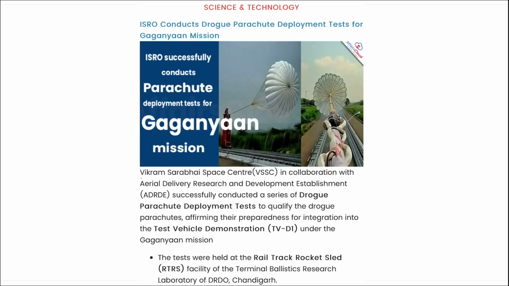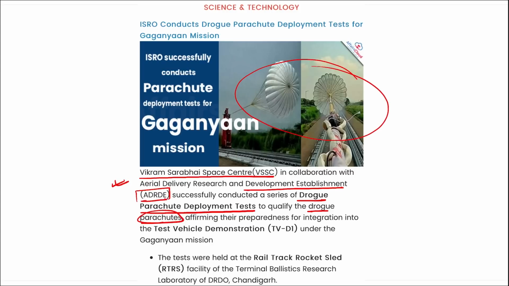Let me show you here. Vikram Sarabhai Space Center, in collaboration with ADRDE, that is Aerial Delivery Research and Development Establishment, successfully conducted a series of drogue parachute deployment tests to qualify the drogue parachutes, affirming their preparedness for integration into the test vehicle demonstration under the Gaganyaan mission. So remember, these drogue parachutes were recently tested by ISRO for the Gaganyaan mission.